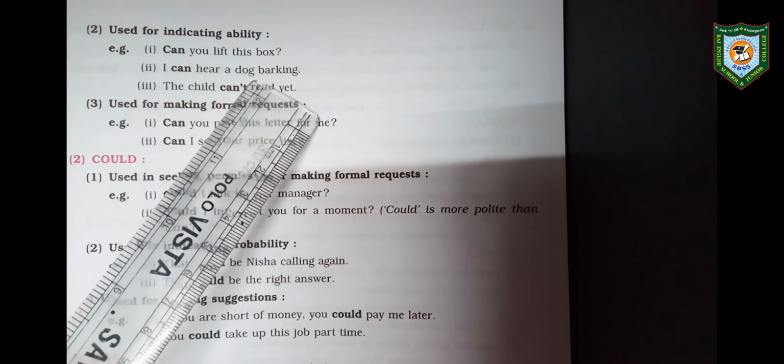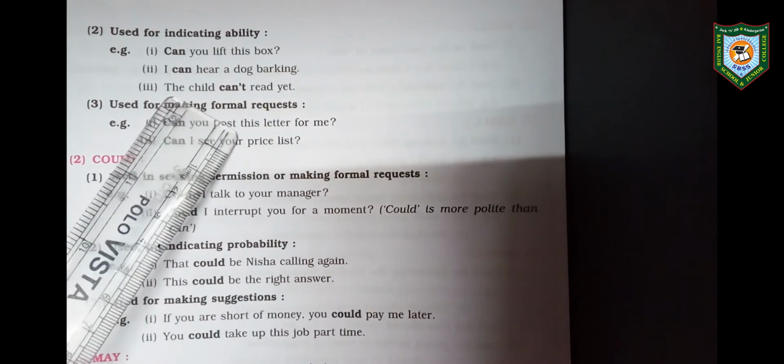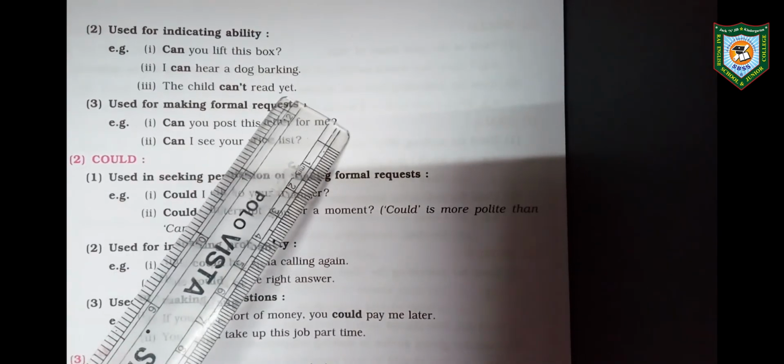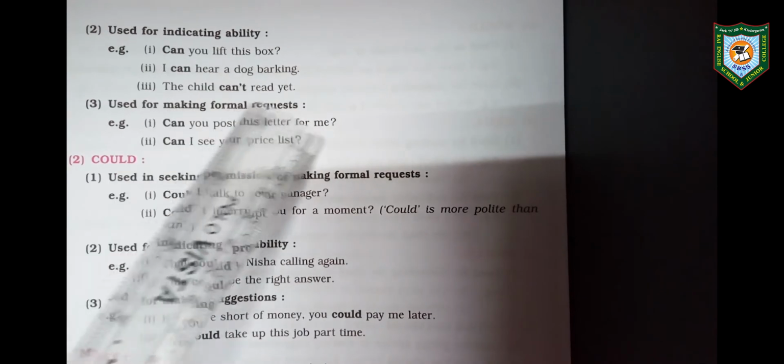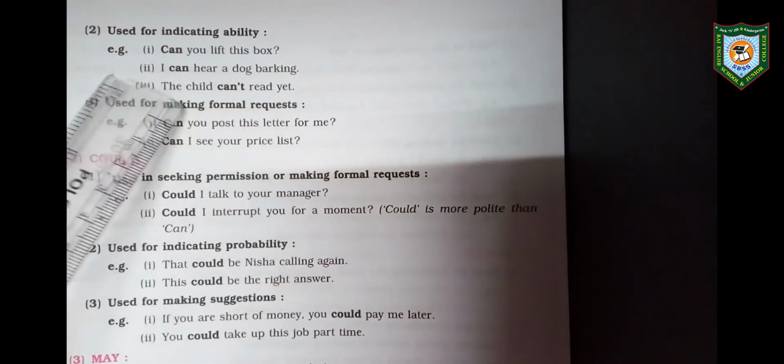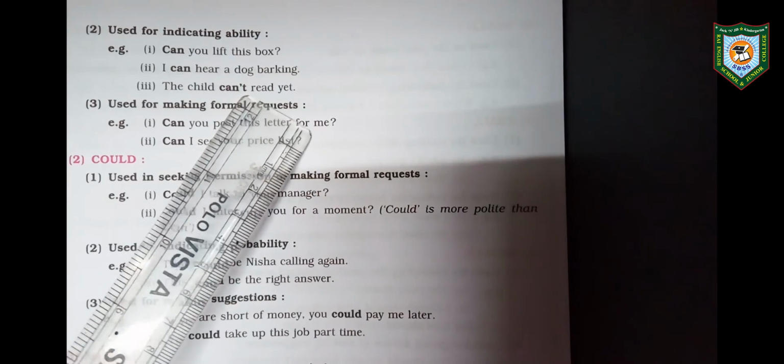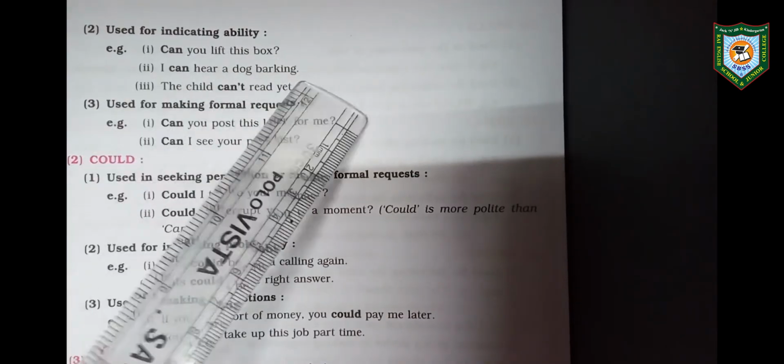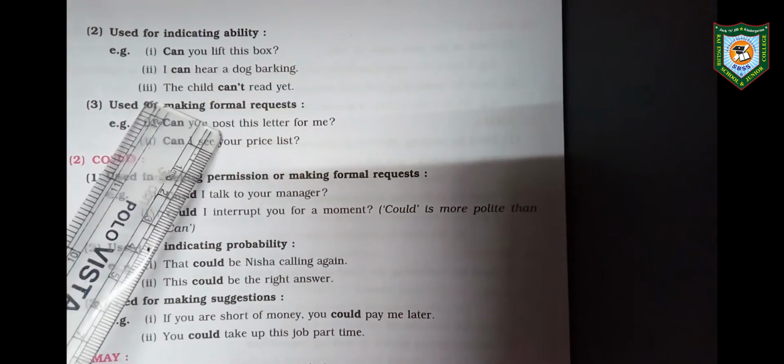It is my ability that I can hear it. I don't know about you, can you hear or not? Third, the child can't read yet. It is the ability of the child. We can see the negative form here; the short form of cannot is can't. So here can is playing the role of ability. Now we cannot say that these sentences are related to permission.